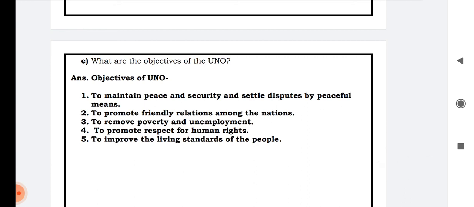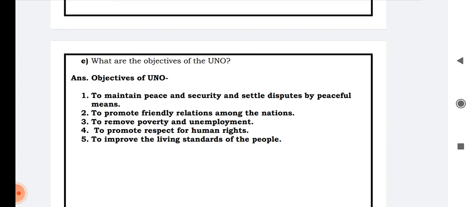E. What are the objectives of the UNO? Objectives of the UNO are to maintain peace and security and settle disputes by peaceful means. Number 2, to promote friendly relations among the nations. Number 3, to remove poverty and unemployment.